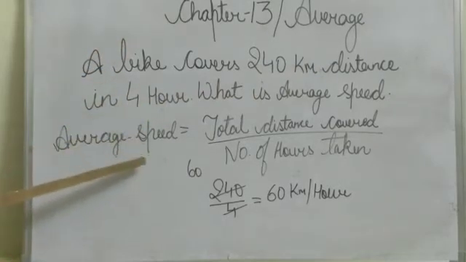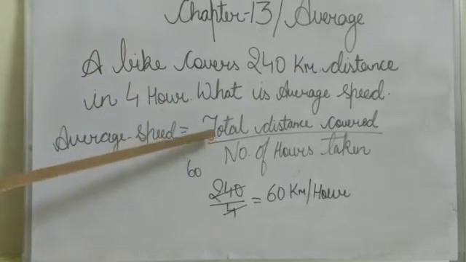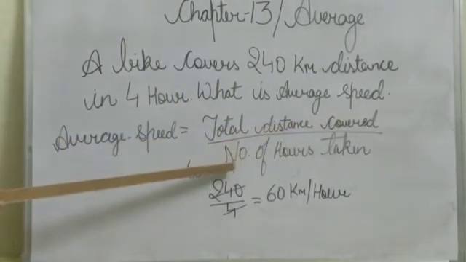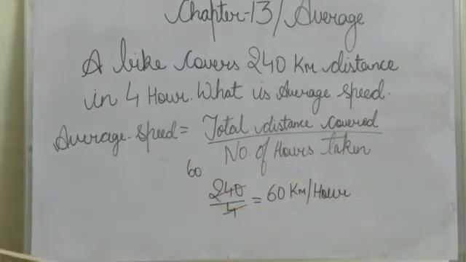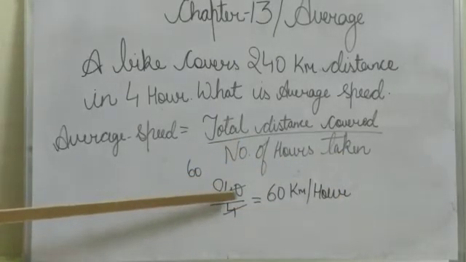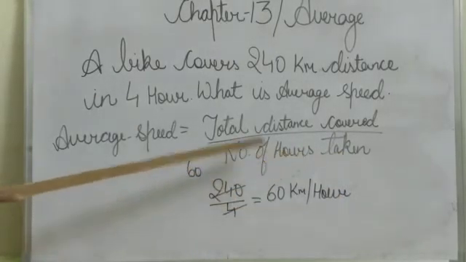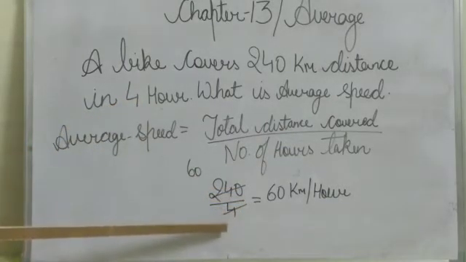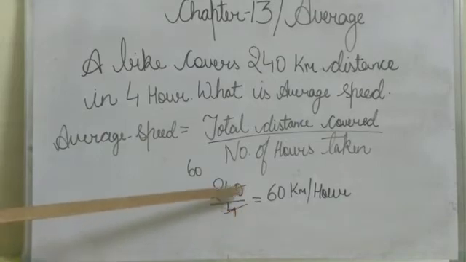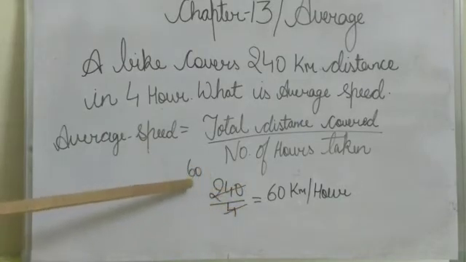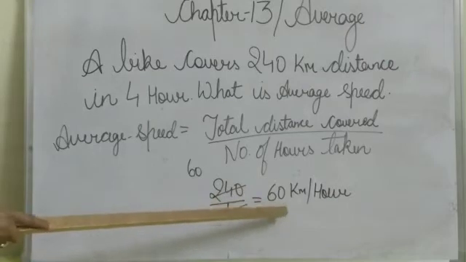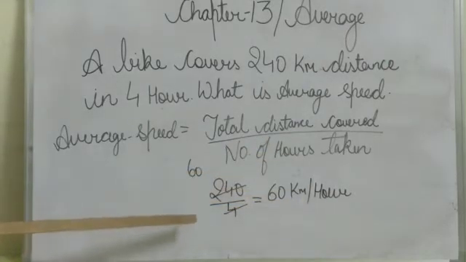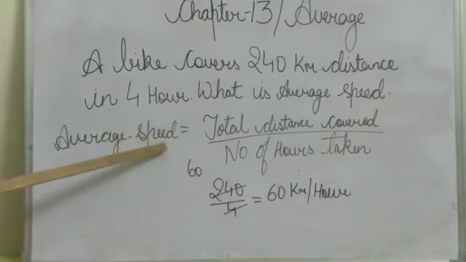Then for average speed, we apply this formula: total distance covered upon number of hours taken. What is the total distance? 240, and number of hours 4. So 240 divided by 4. 240 divided by 4 is 60. Means 60 kilometers per hour. So 60 is our average speed.